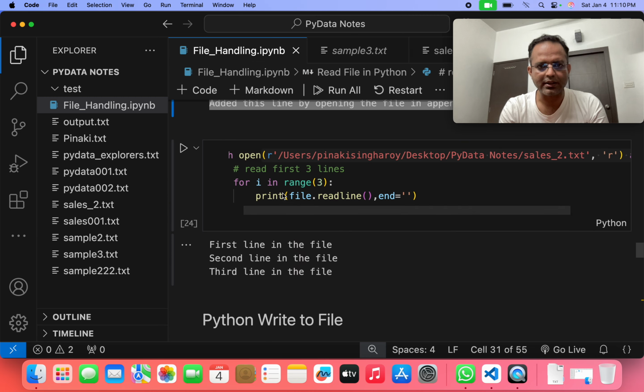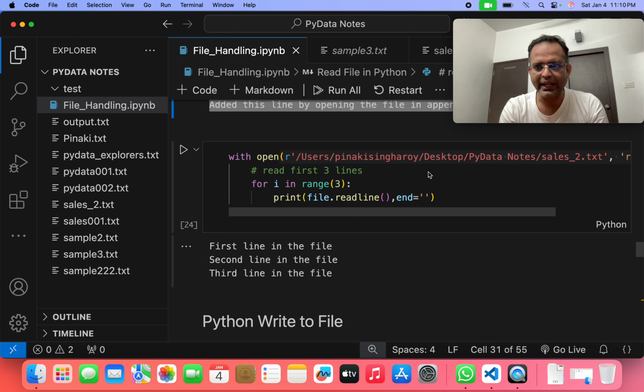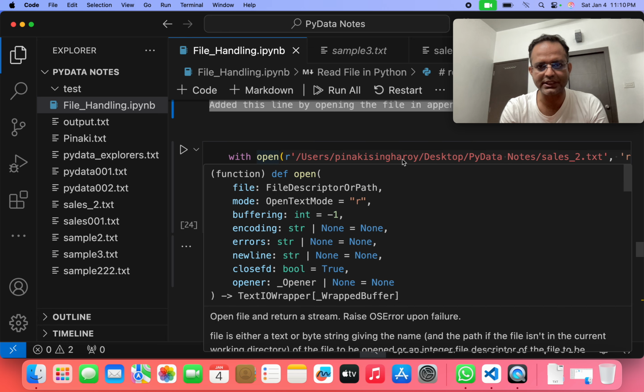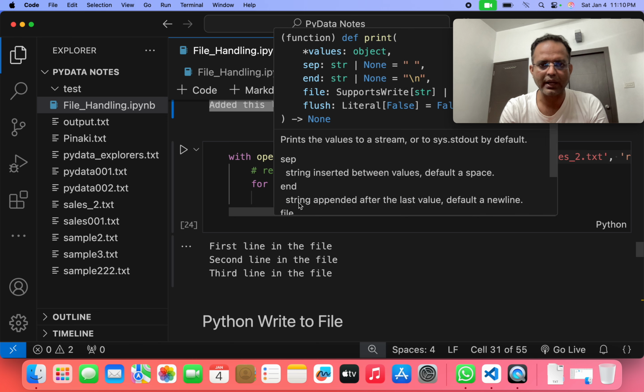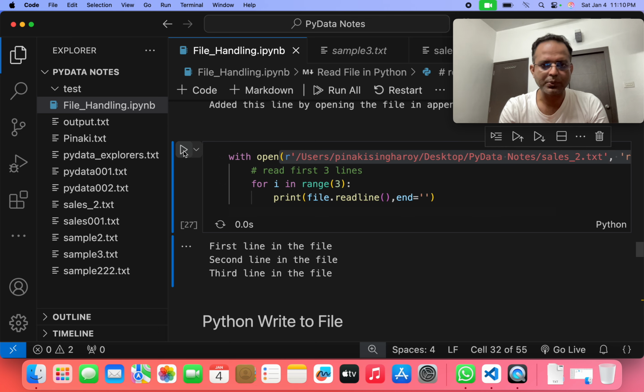So after that, if we want to open any kind of file, we can read this file by writing it in a different way. If we use the for loop after using the with open function, then we give the path of that file, and we use the for loop, for i in range 3. That means it will go 0, 1, 2, these 3 lines. Then we write print file.readline, then end. If we run this program, we can easily see these 3 lines are written there. Why are they written?